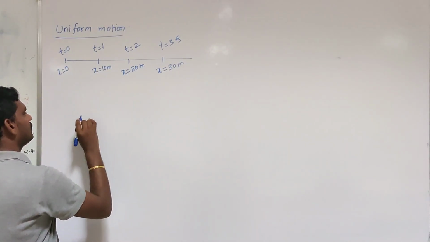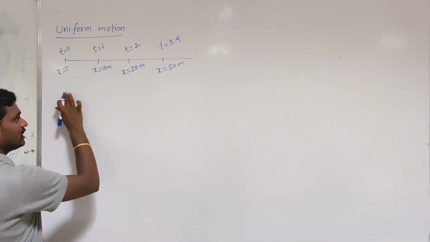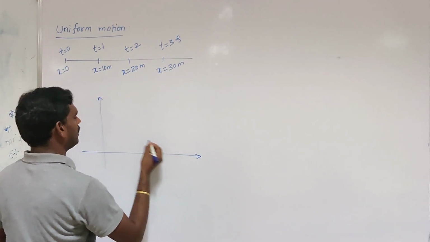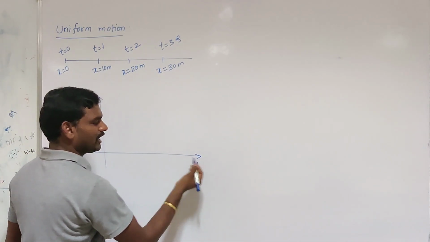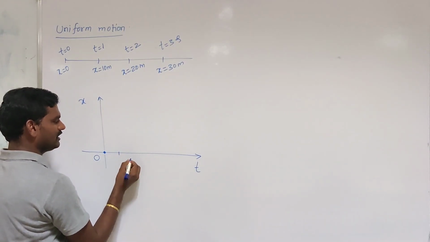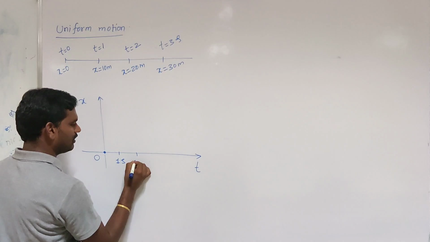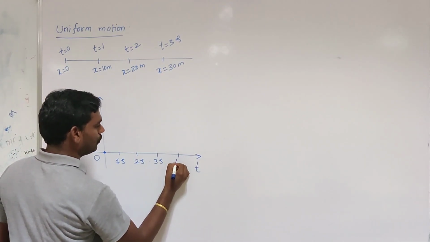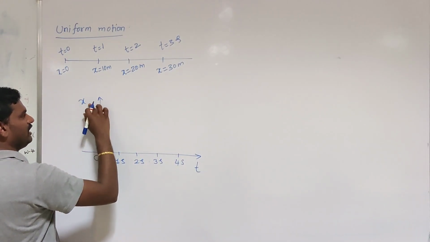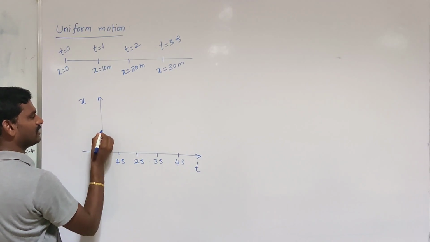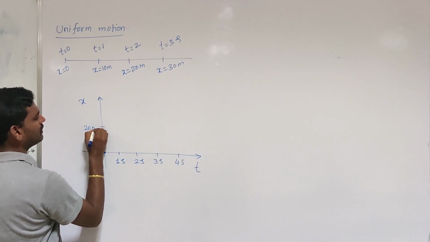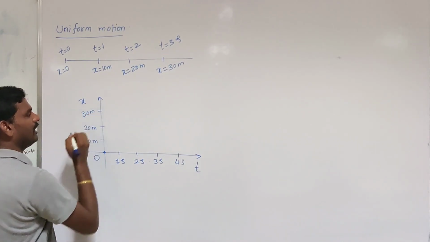So for uniform motion, the motion of the particle can be represented on a position versus time graph. This is the origin. This is the time axis: 1 second, 2 seconds, 3 seconds, 4 seconds, and so on. And on the y-axis, we have the position, x. Consider 10 meters, 20 meters, 30 meters, and so on.